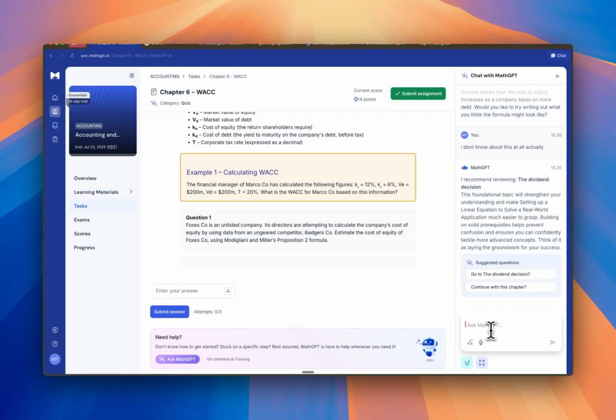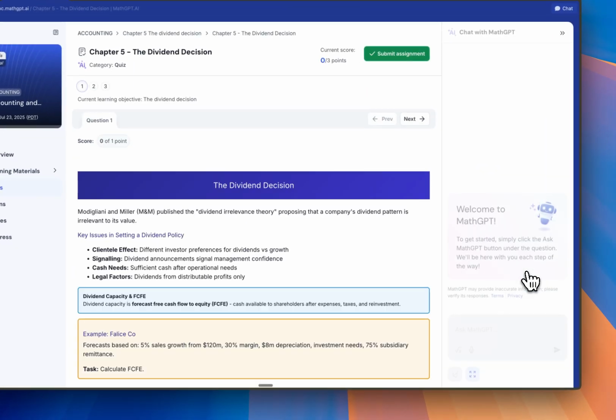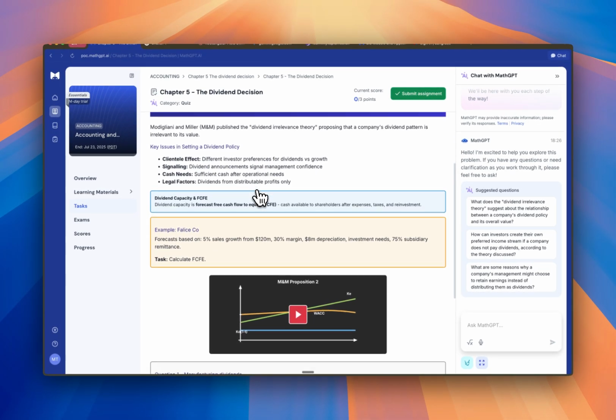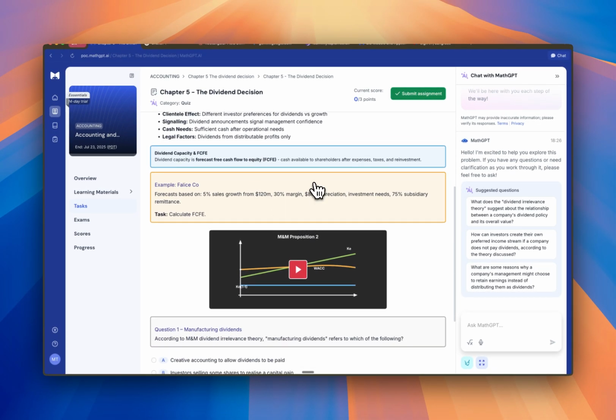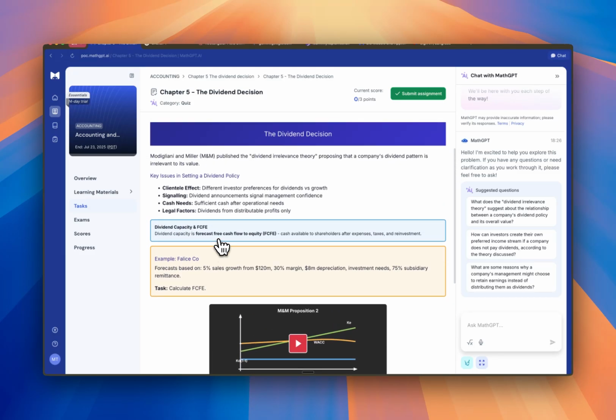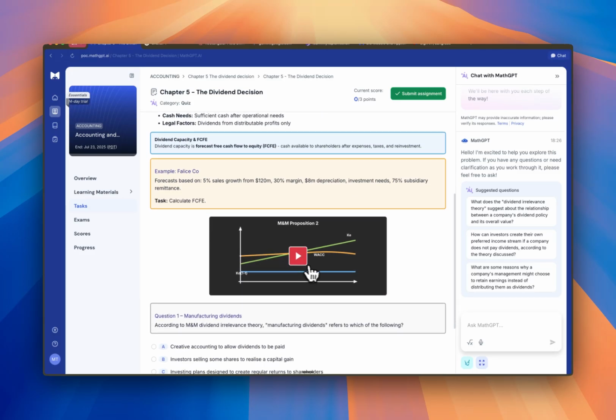about this. And it can intelligently use the student's knowledge graph to take us back to another concept which it feels like we're weak on, which over here is chapter 5 in the dividend decision. So over here we can see that there's the M&M proposition, which seems like Modigliani. So we can go ahead and even click on the video that we have over here.